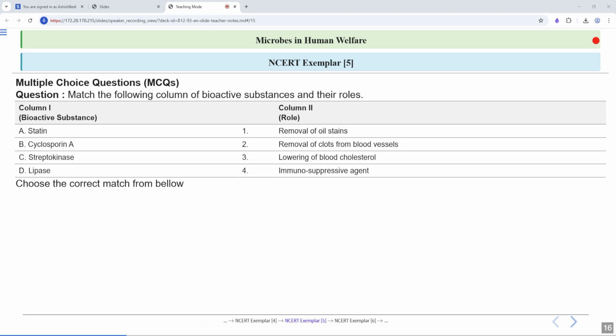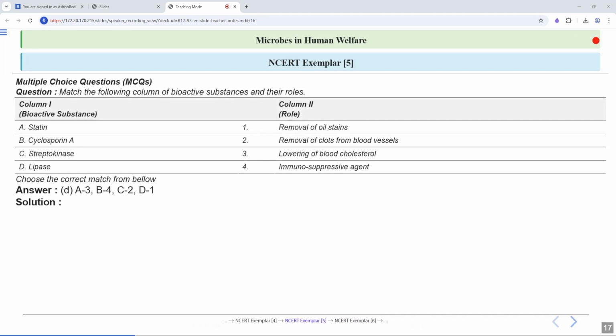Again, there is a column-based question. Okay, so in column 1, bioactive substances are given, and in column 2, the role of these bioactive substances are given. You have to match column 1 with column 2. Clear? So here you can see the correct answer is option number D.